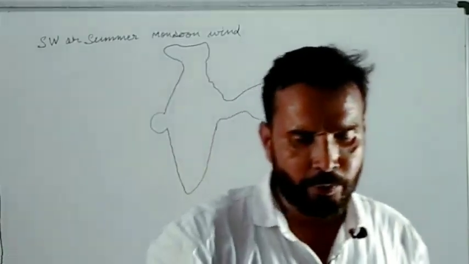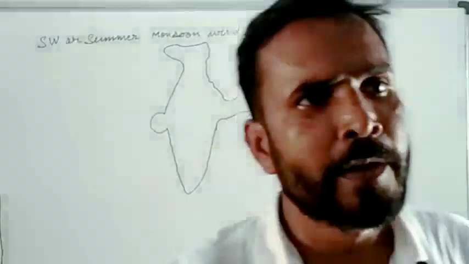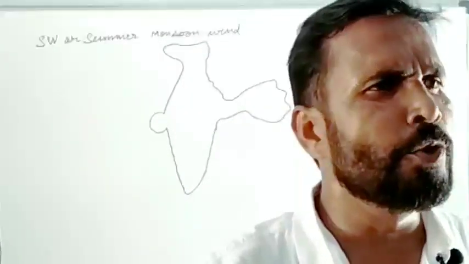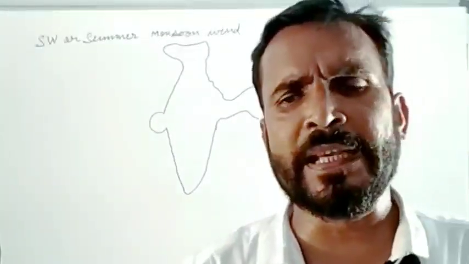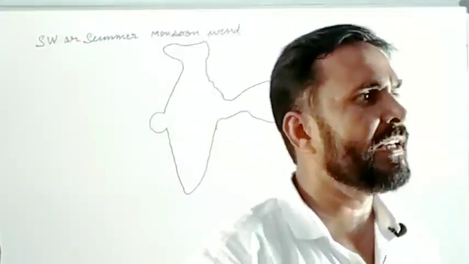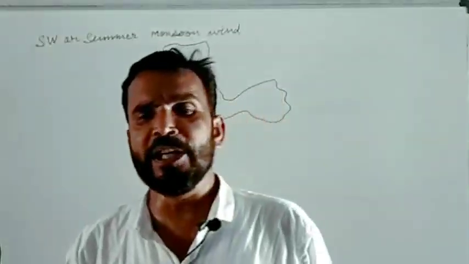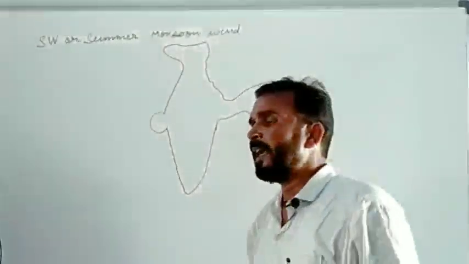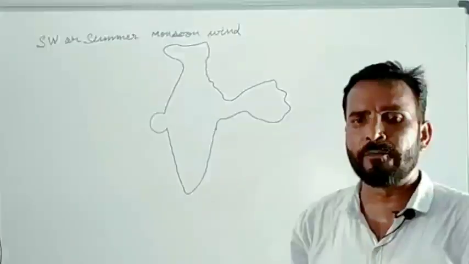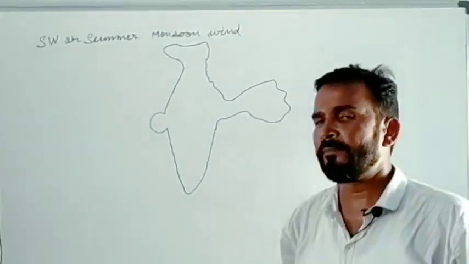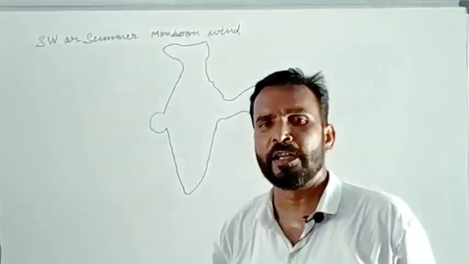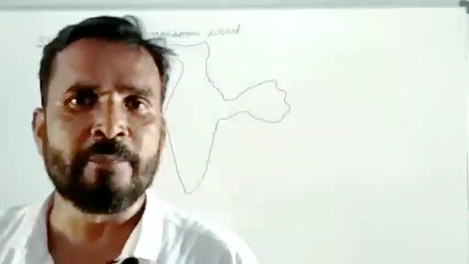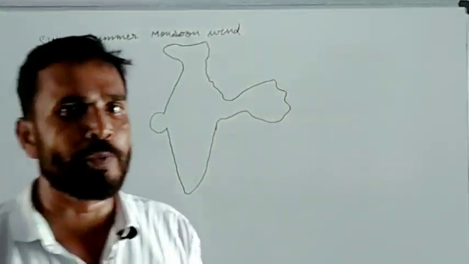Now what happens after the first week of June, generally during the month of June, in the newspaper you will get news about the arrival of monsoon winds. Sometimes monsoon will hit on 9th June, monsoon will hit on 10th June. Such type of news you will get in the newspaper.